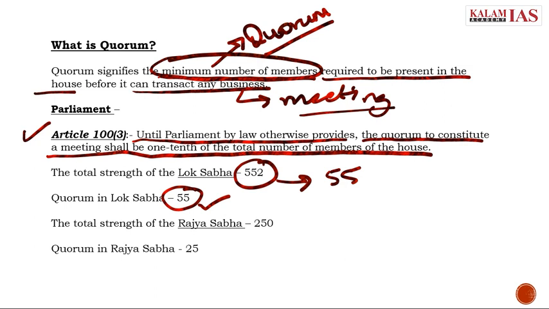The same way, the total strength of Rajya Sabha is 250. The 1/10 of this will be 25. So, the quorum in Rajya Sabha is 25. The minimum number of members in Rajya Sabha required to conduct its meeting will be 25. This is the meaning of quorum.